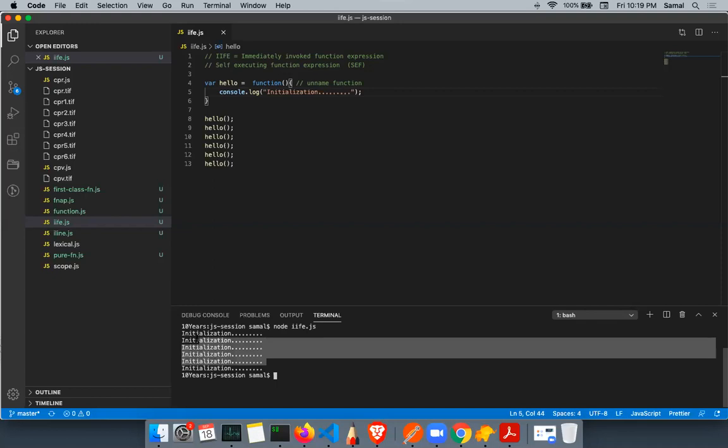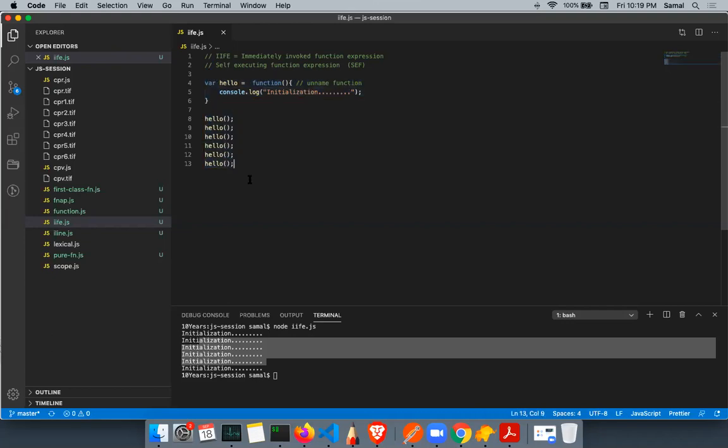So JavaScript says, if you want to create a private method, a private function, you have to wrap that function around and immediately call it. Here we are defining the function, creating an expression. This is also called an expression. The expression is assigned to a function and I'm calling it. JavaScript says if you want to run a function only once, you don't have to assign an expression to anything. You just define it and you call it. Right now we are defining it here and calling it here.